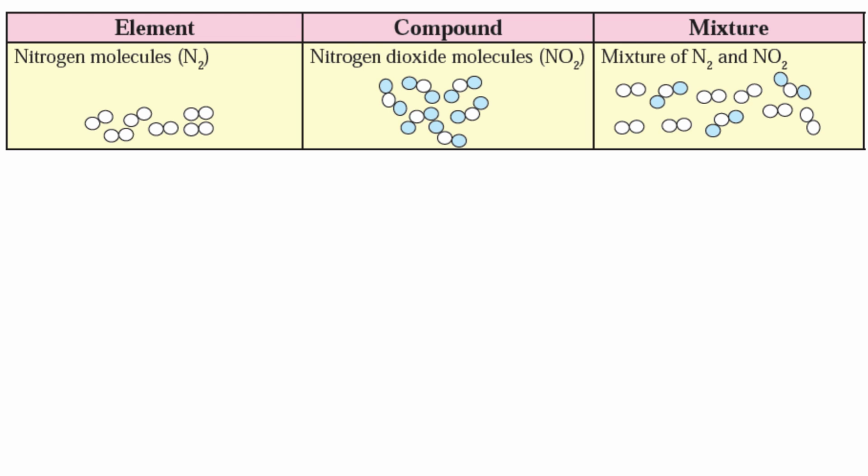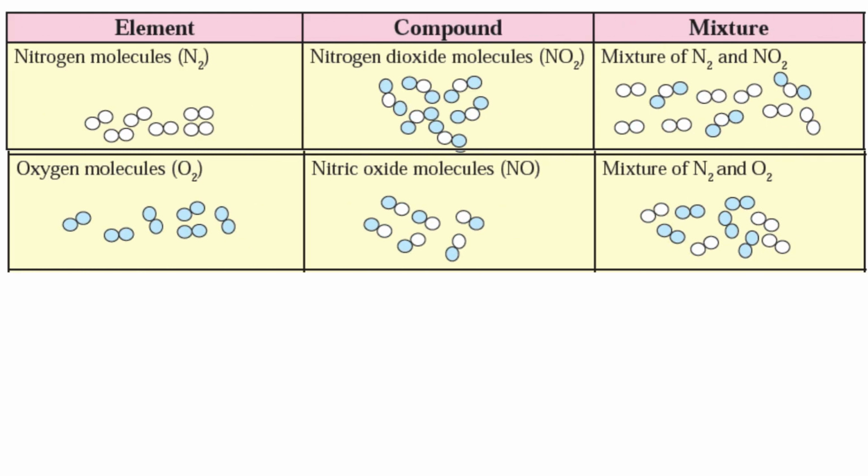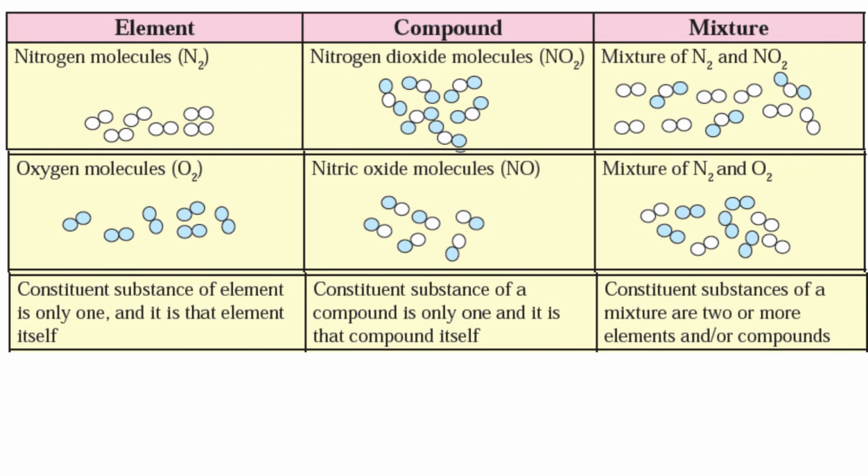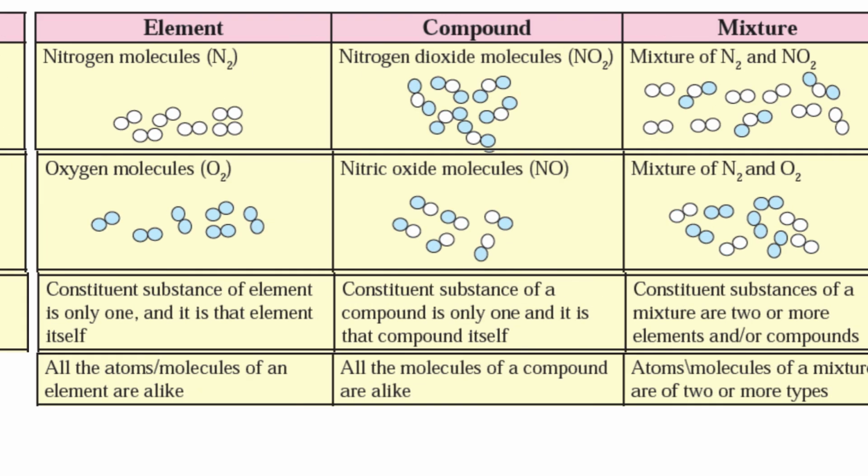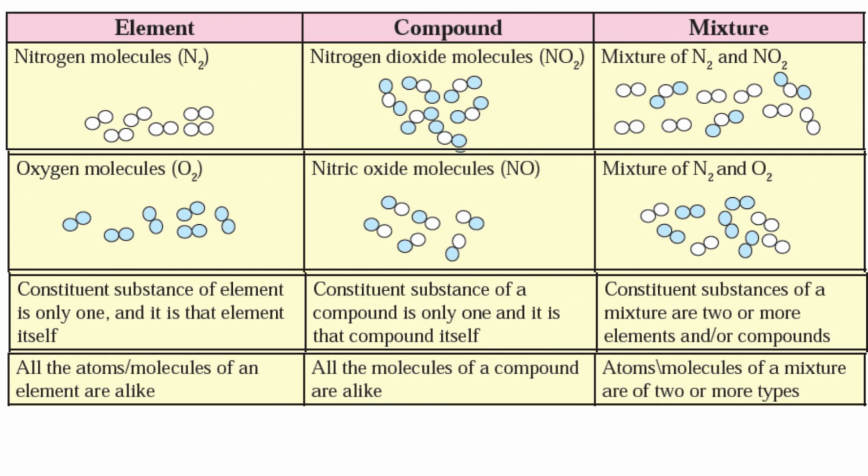Nitrogen molecules, N2, nitrogen dioxide molecules, NO2, mixture of N2 and NO2. Oxygen molecules, O2, nitric oxide molecules, NO, mixture of N2 and O2. Constituent substance of an element is only one, and it is that element itself. Constituent substance of a compound is only one, and it is that compound itself. Constituent substances of a mixture are two or more elements and/or compounds.